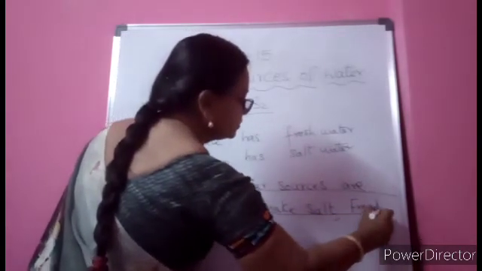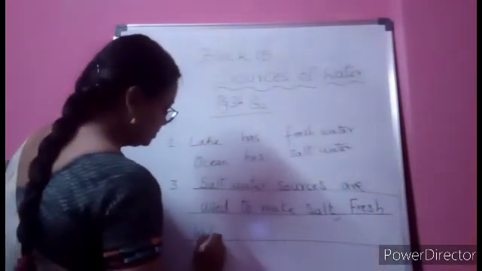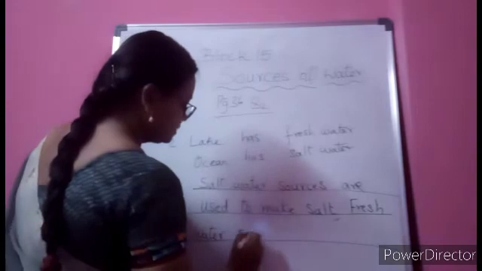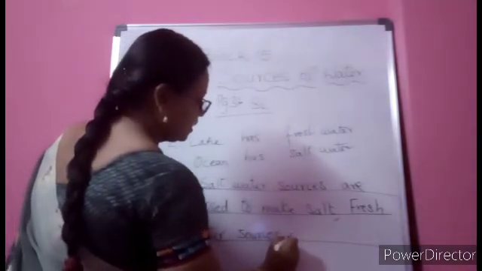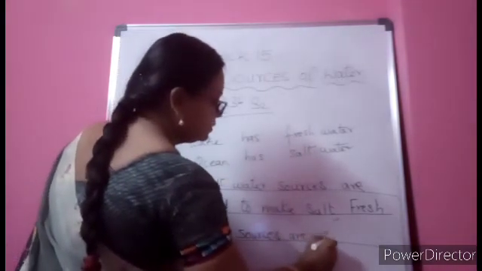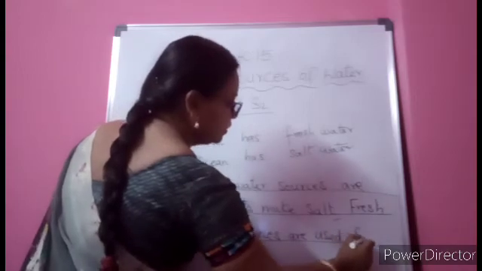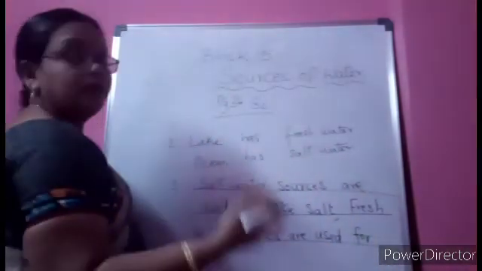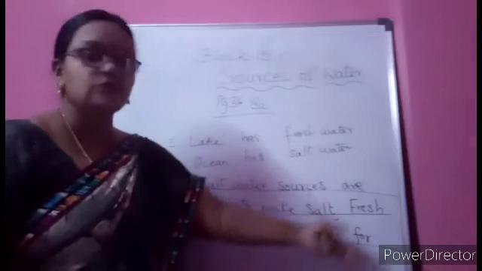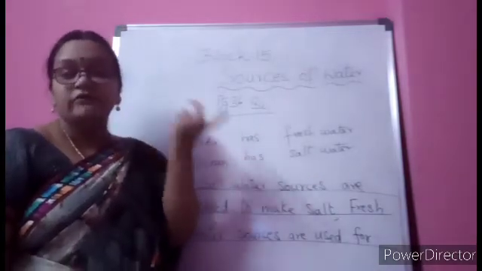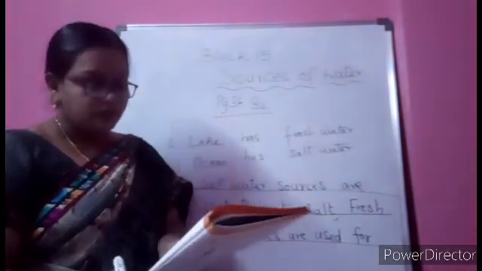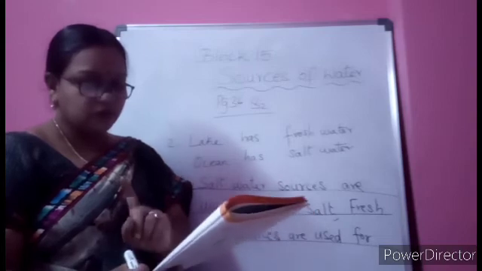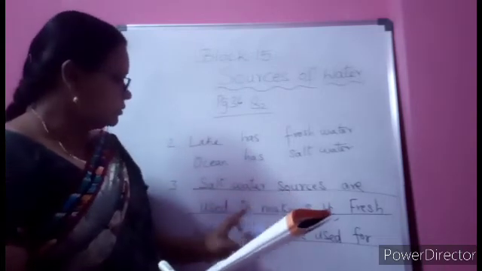Fresh water sources are used for, you can write, drinking, cooking, so many things you can add. What are we using the fresh water from the sources for? The first one, salt water sources, are used to make salt.